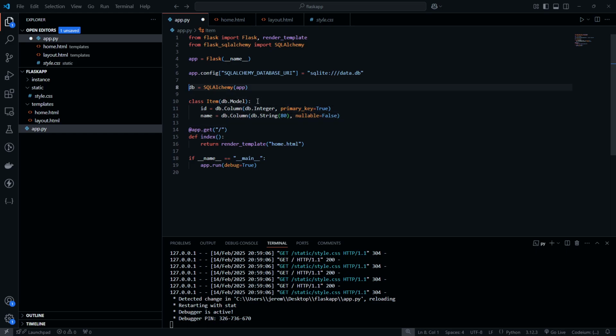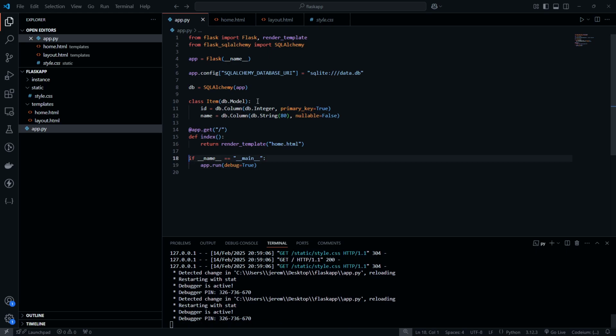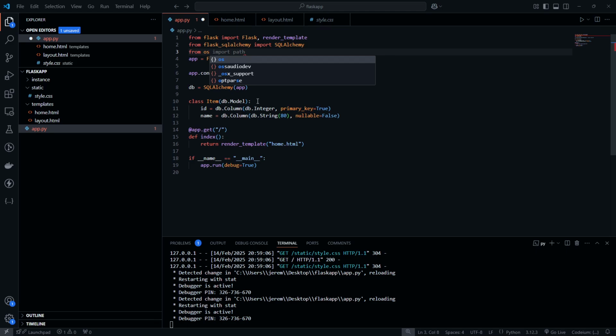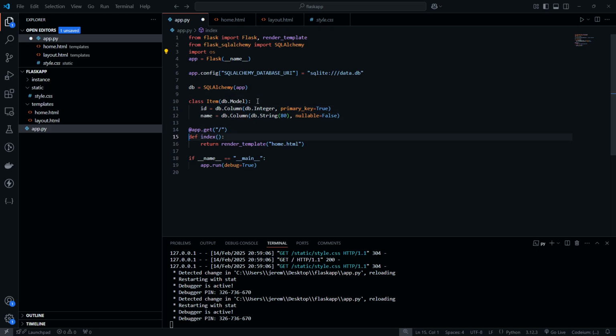So this is all great. We've got our database and we've got the table we actually want, the stuff we want to be able to save. The last thing we need is for it to actually create this data.db database, right? And what we're actually going to do here is add a little bit of helper code that's going to check to see if the database exists. So it's going to check if the file exists. And if not, we're going to create the database.